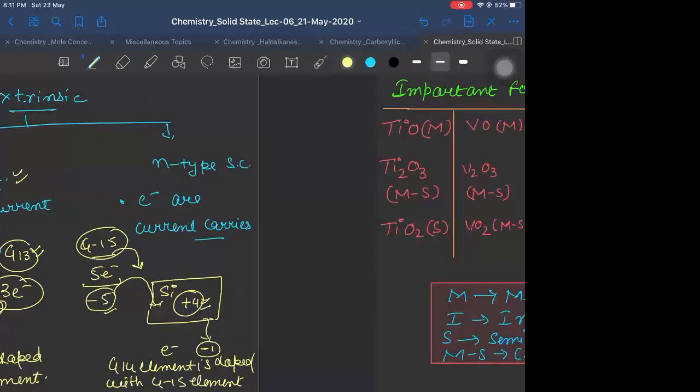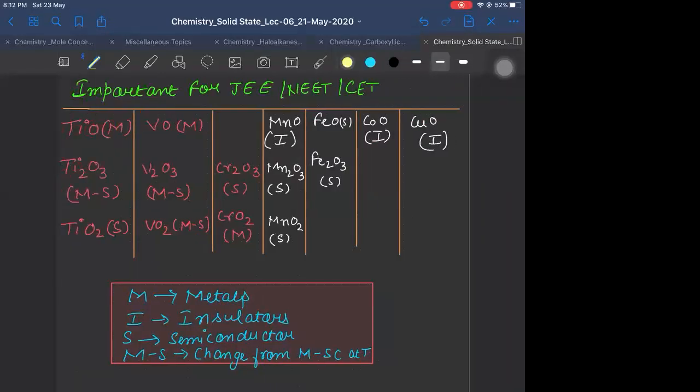Right. Now, guys, I have mentioned a table here. This table has been asked many times in exams, right? And you can expect questions from this in your test also, right? What does this table tell?